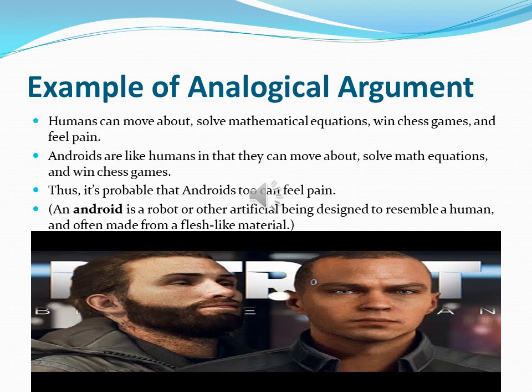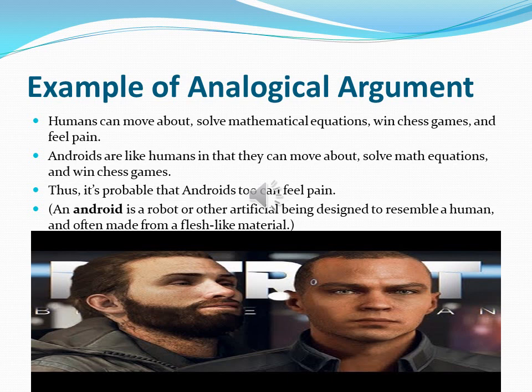Here is one example of an analogical argument. Humans can move about, solve mathematical equations, win chess games and feel pain. Androids are like humans in that they can move about, solve equations and win chess games.